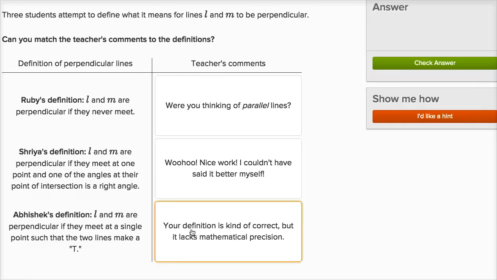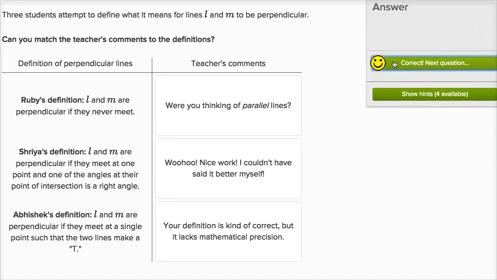The teacher's comment, your definition is kind of correct, but it lacks mathematical precision. What does he mean by a T? What does it mean to make a T? Shreya's definition is much more precise. They're perpendicular if they meet at one point, and one of their angles at their point of intersection is a right angle, is a 90-degree angle. Let's check our answer. So let's do a few more of these.